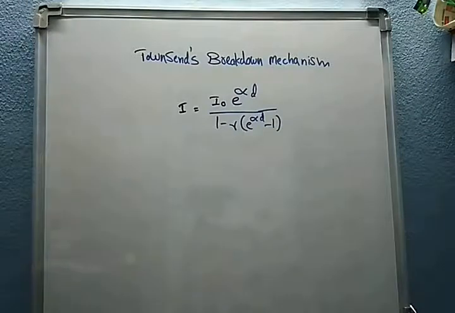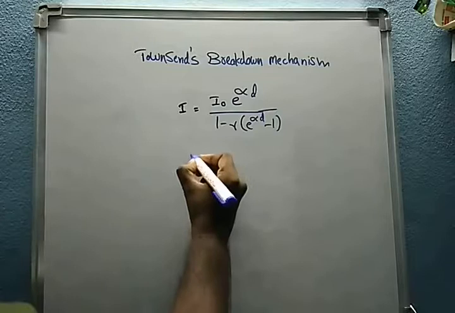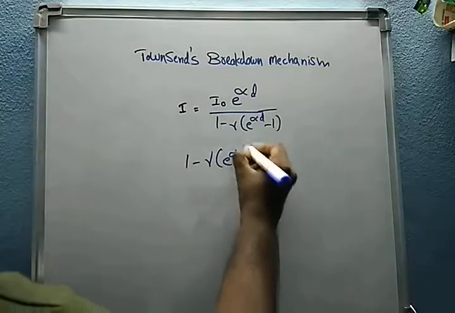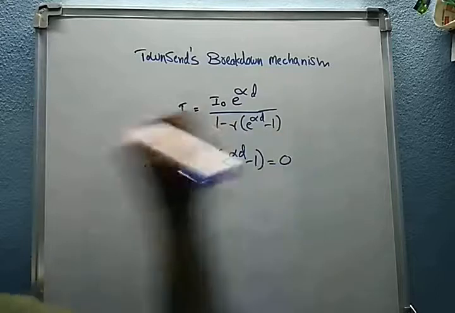Now, if the current becomes infinity, what will happen? The equation becomes 1 minus gamma of e power of alpha d minus 1 is equal to 0.